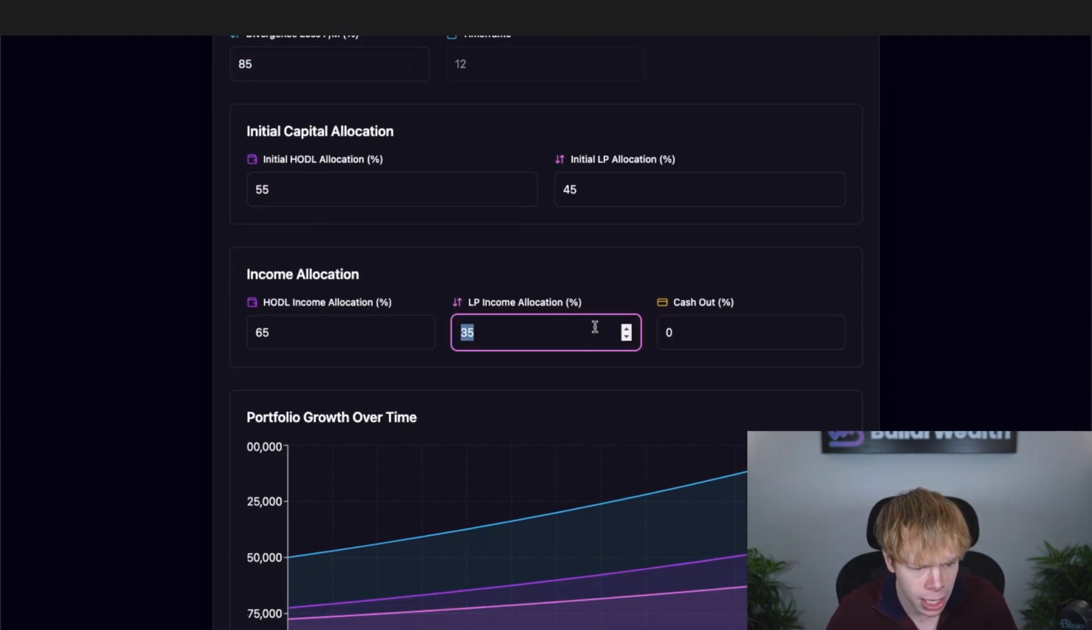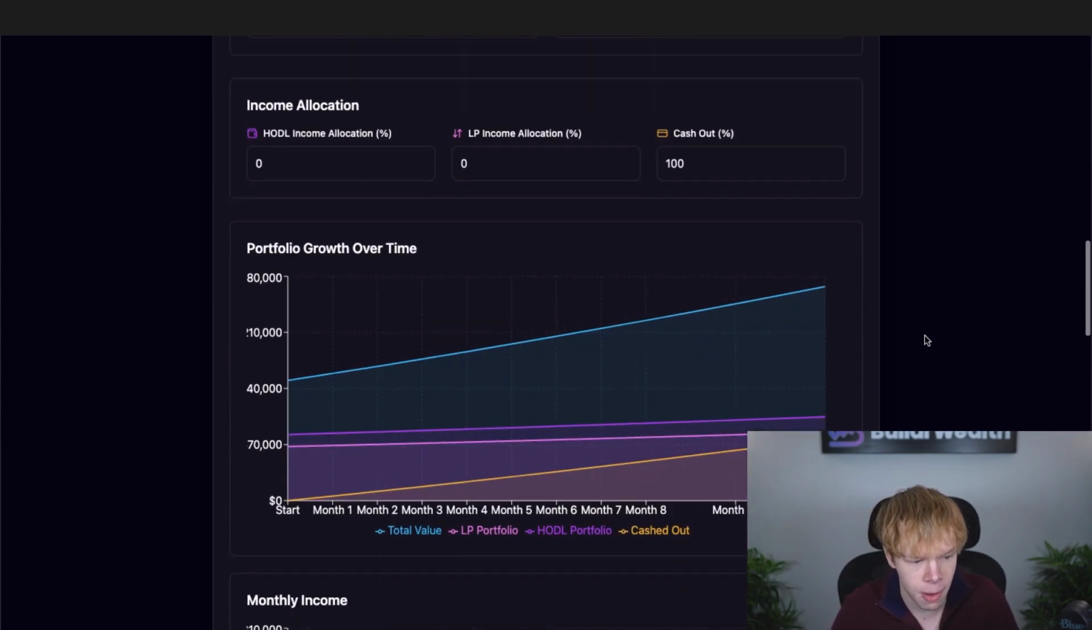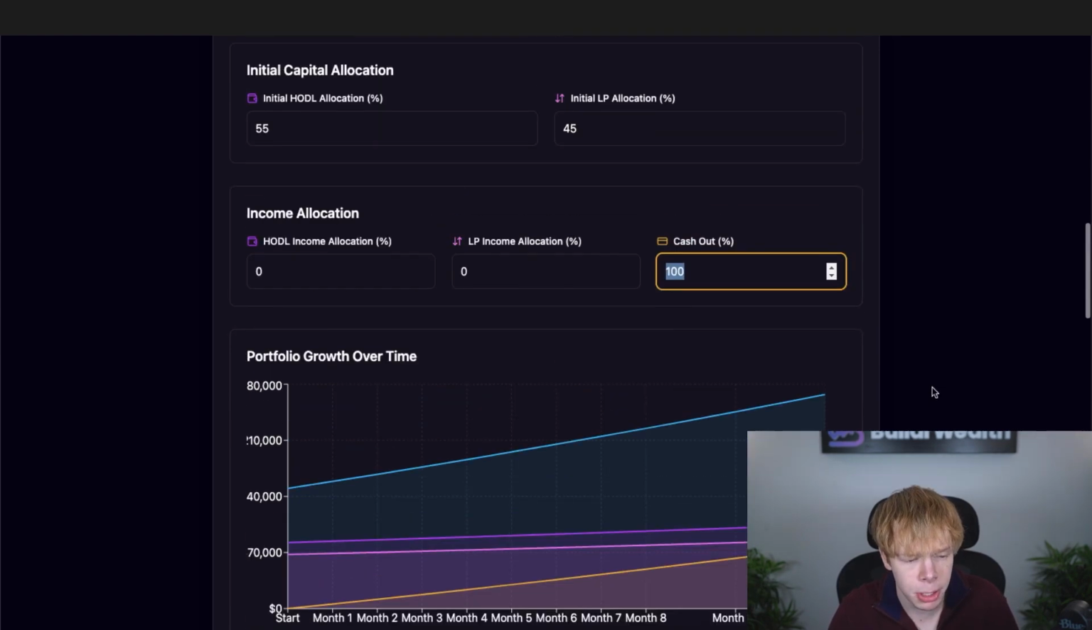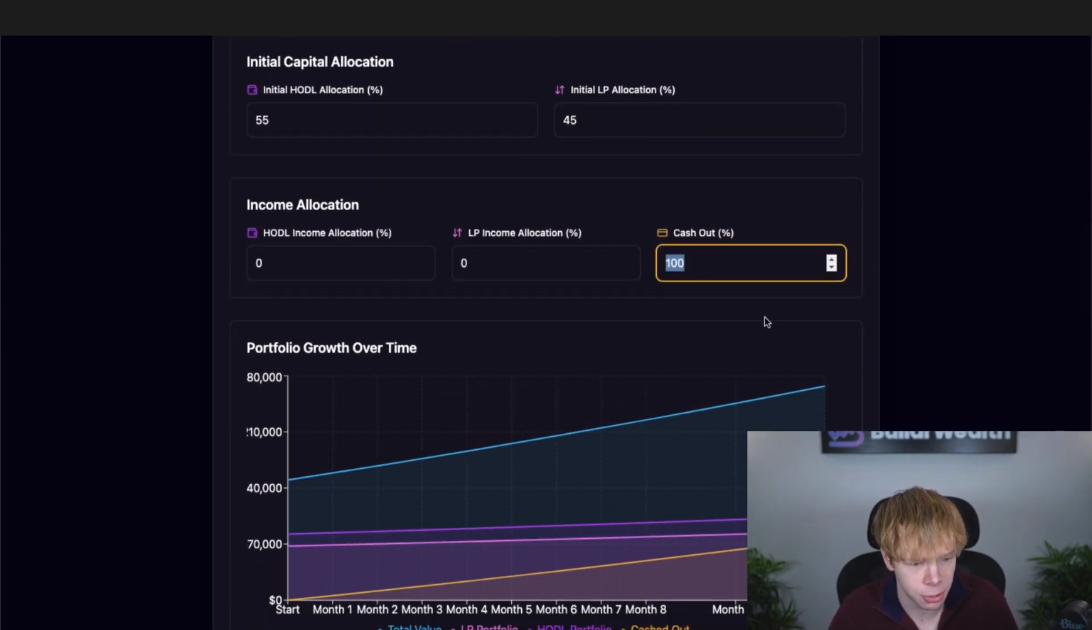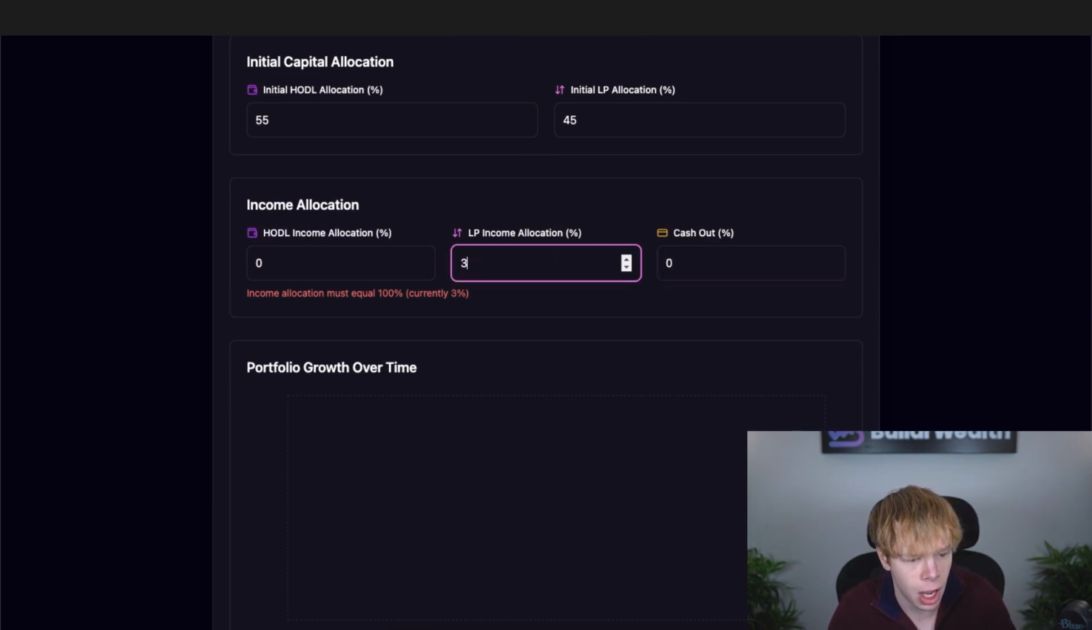Guys, if we were to cash out all of our income, like a lot of people are doing, let me show you what that looks like. At the end of the year, we end up with $267,000. 77 grand has been cashed out, but ultimately our portfolio does not see as exponential growth. So we want to make sure that we are compounding that if we can, or we can afford to.